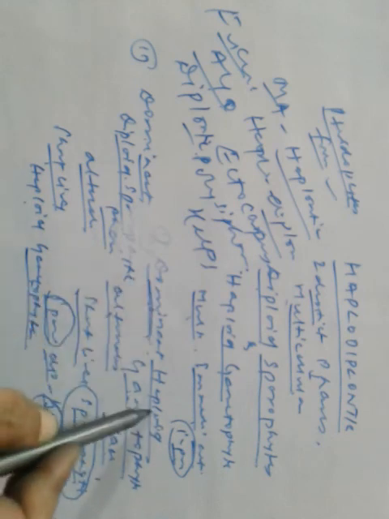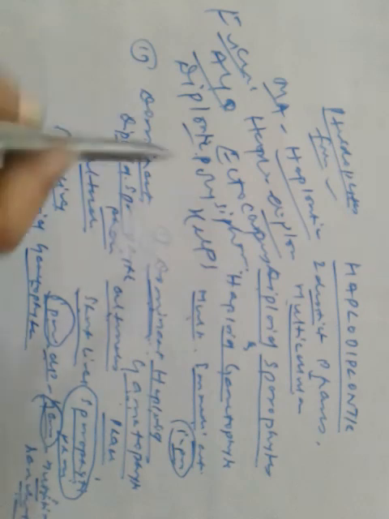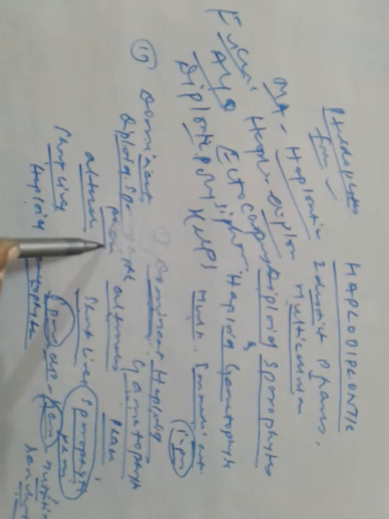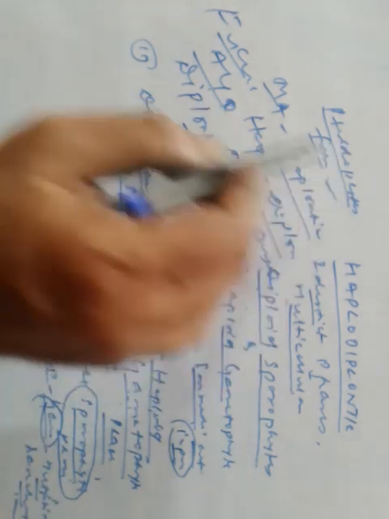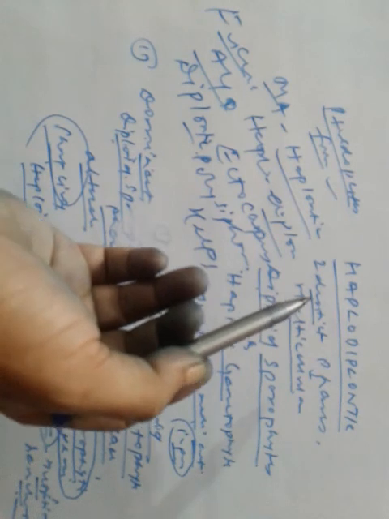So the first one is the dominant haploid gametophyte. The dominant haploid gametophyte alternates with short-lived sporophytes, or the sporophytic phase. Sporophytes are dependent on gametophytes here for nutrition and anchorage. And the reverse happens here: the second one is the dominant diploid sporophyte phase, which alternates with short-lived haploid gametophytes. So all the pteridophytes show this haplodiplontic life cycle.